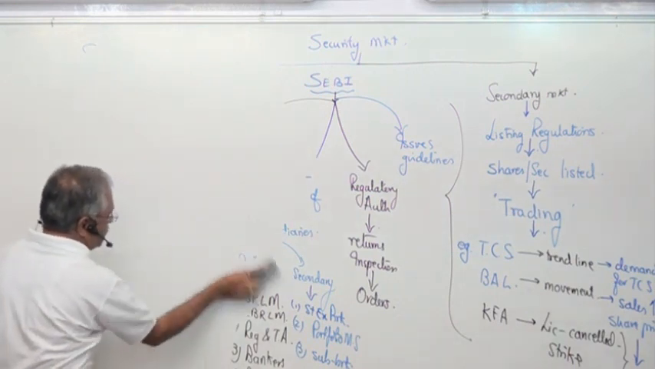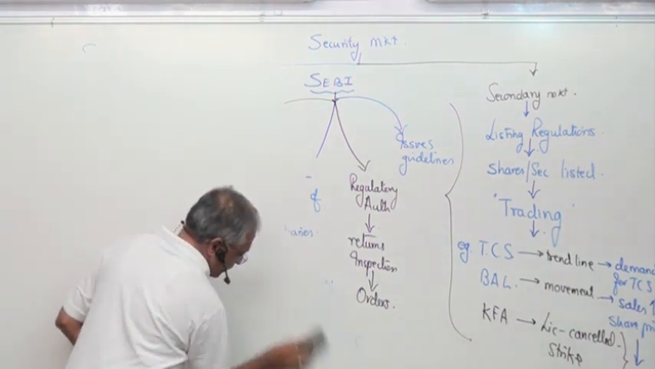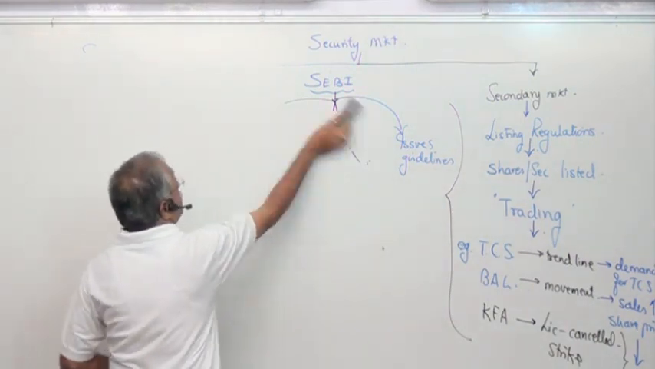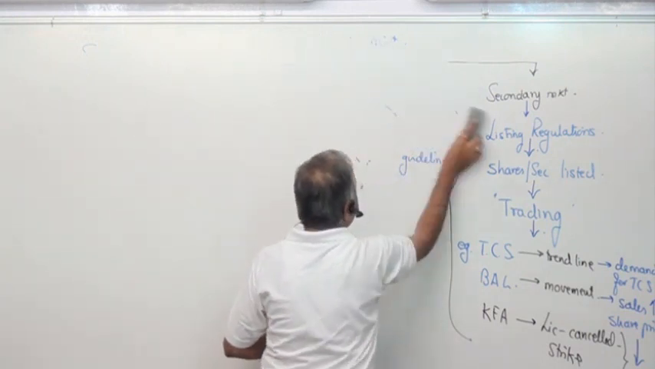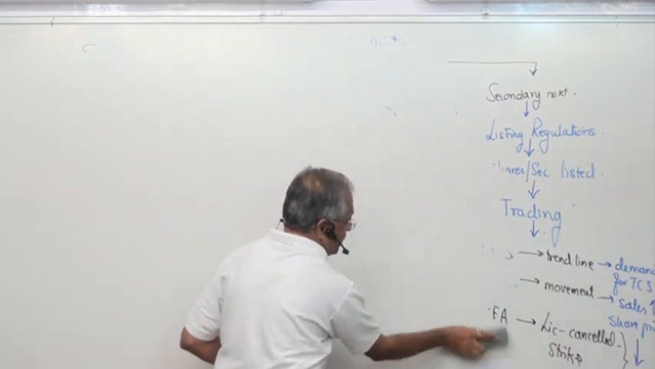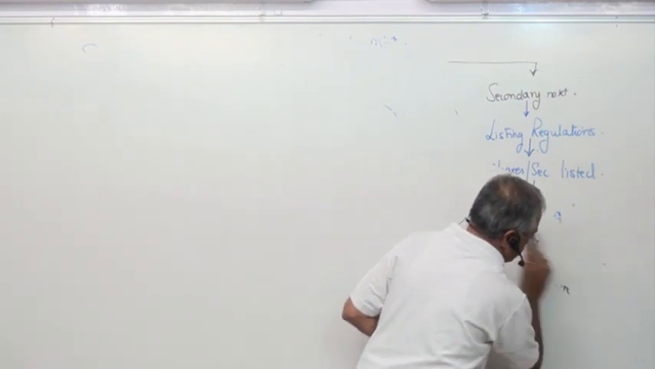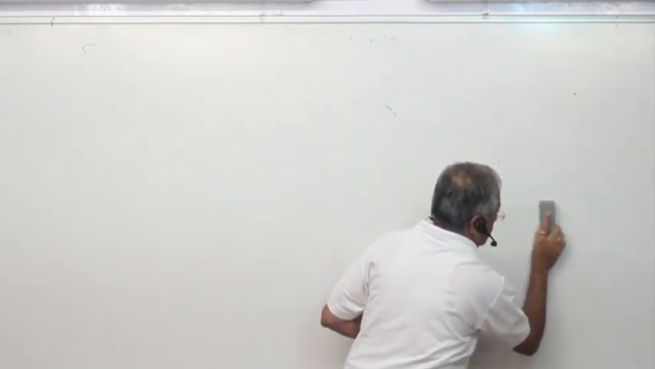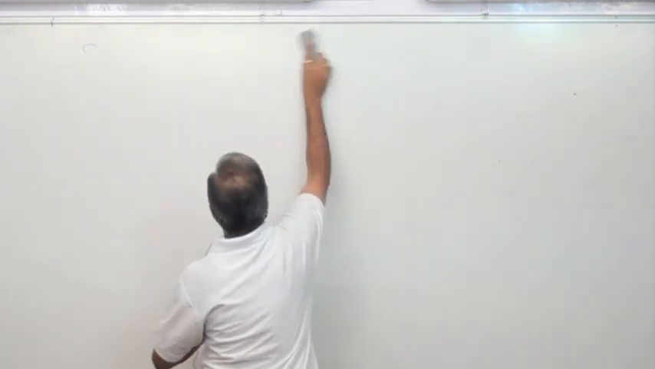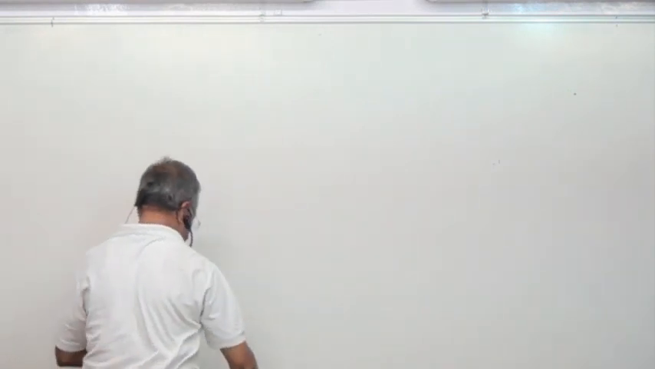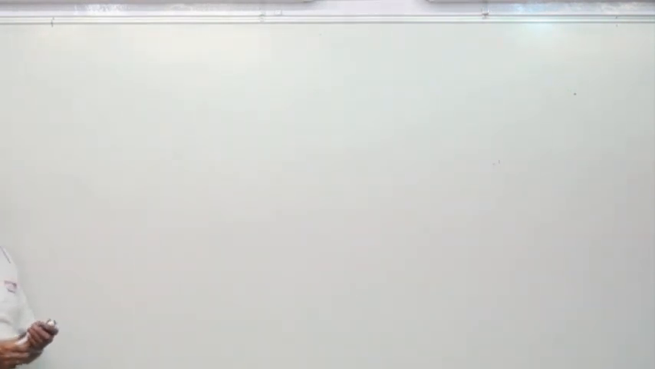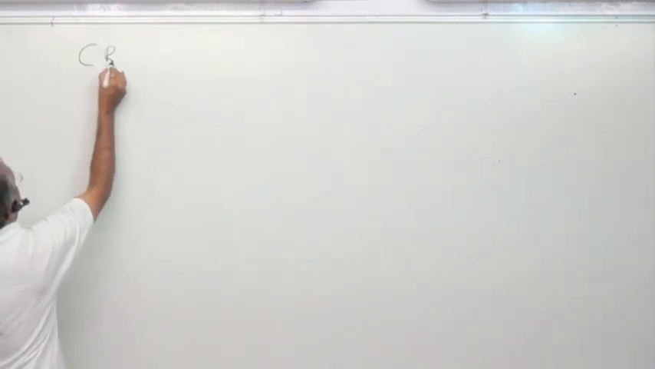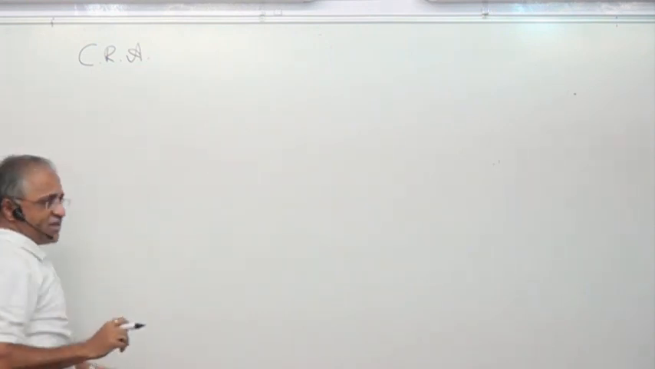Now we'll check the different institutions which are there, which facilitate the investor in investments. So we'll go to credit rating agencies and check credit rating agencies. Now, we got a chapter known as credit rating agencies. CRA, credit rating agency.